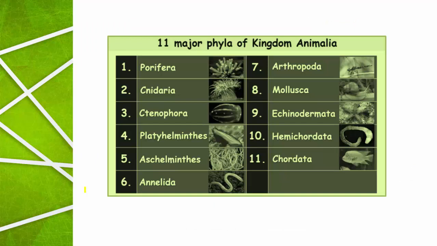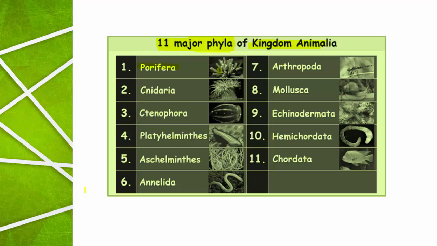11 major phyla of kingdom Animalia. The animal kingdom is divided into 11 major phyla. Phylum is a singular term, phyla is the plural term. What are those?